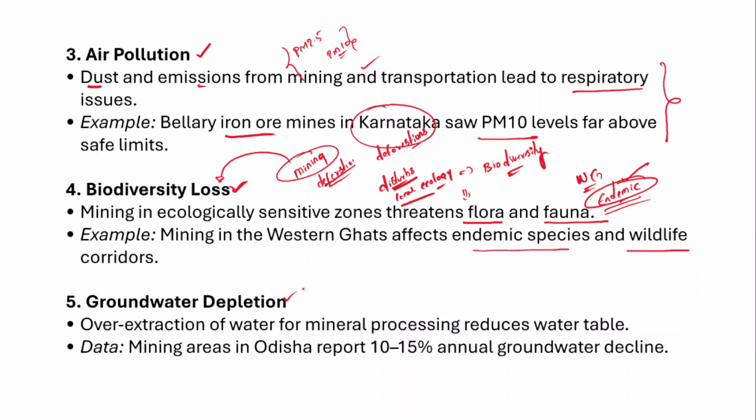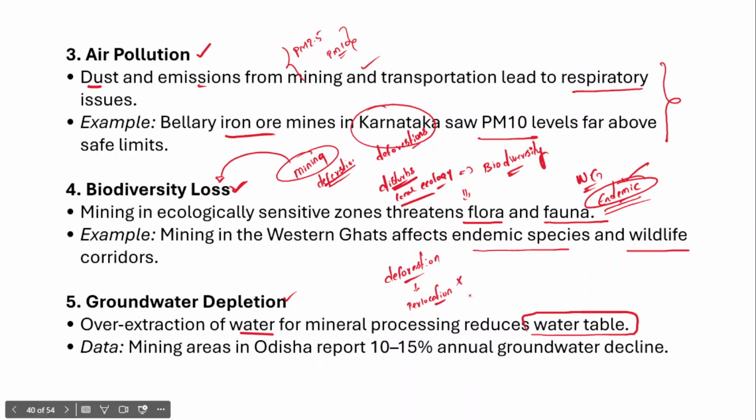So groundwater depletion is also another major consequence of mining. Over extraction of water for mineral processing reduces the availability of the water table, because as we have discussed, mining leads to deforestation. Now if large scale deforestation takes place, the percolation or seepage of water into the aquifers will decrease.